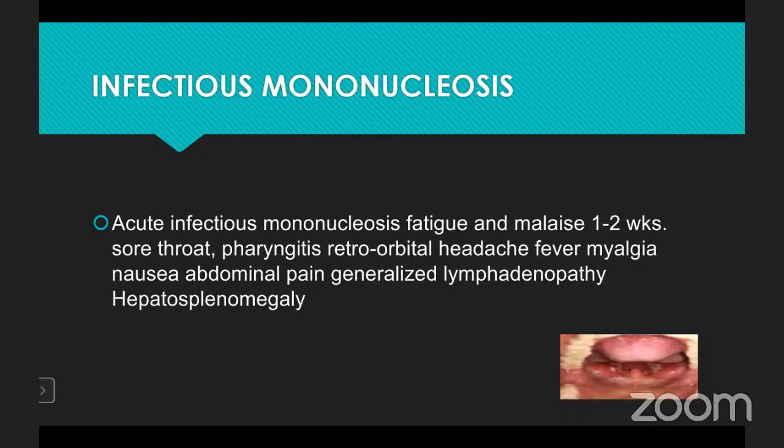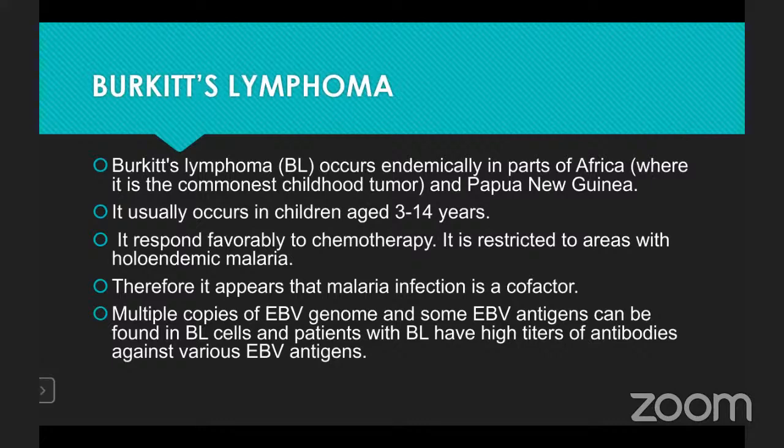Acute infectious mononucleosis will have fatigue and malaise for 1 to 2 weeks, sore throat, pharyngitis, retroorbital headache, fever, myalgia, nausea, abdominal pain, generalized lymphadenopathy, hepatosplenomegaly.